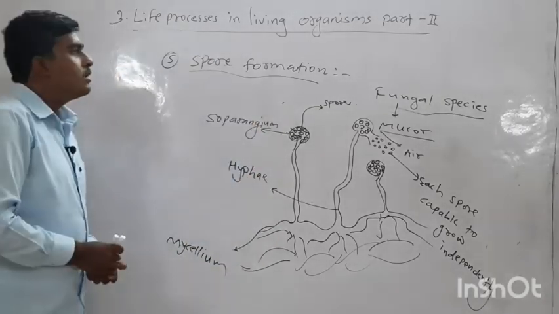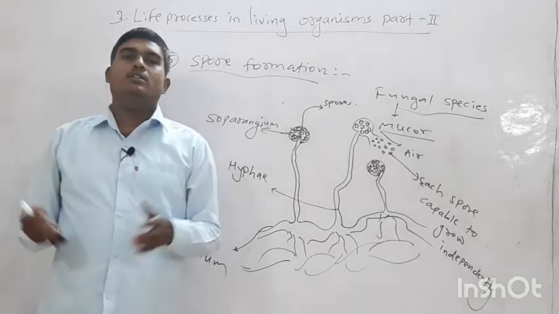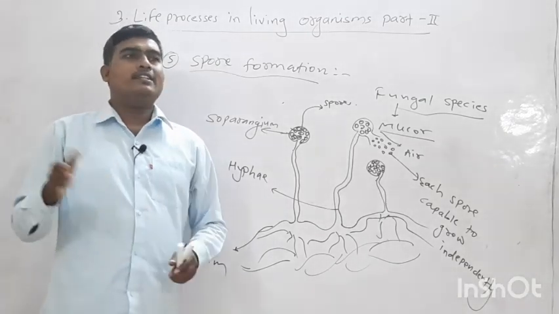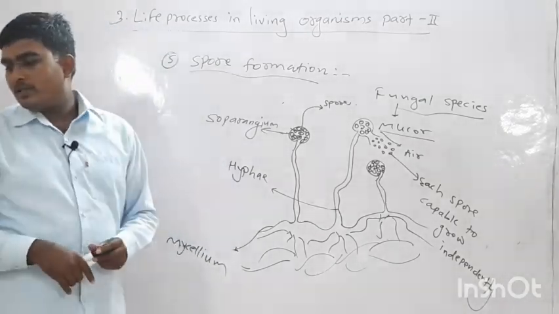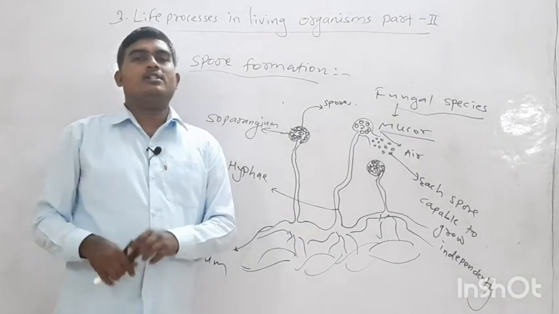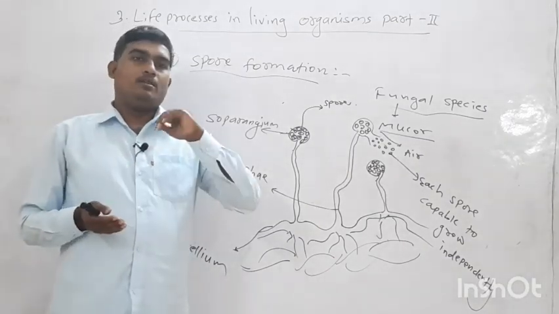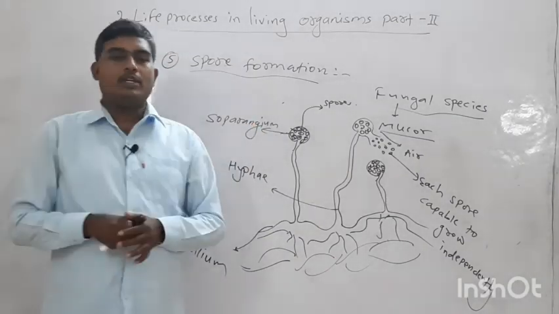Okay, so that is all about asexual reproduction. In the next class we will move towards sexual reproduction in plants as well as animals. Okay, thank you.